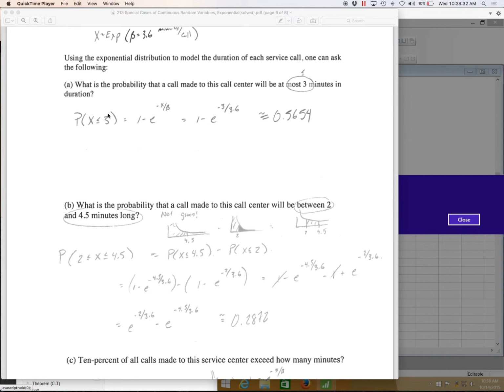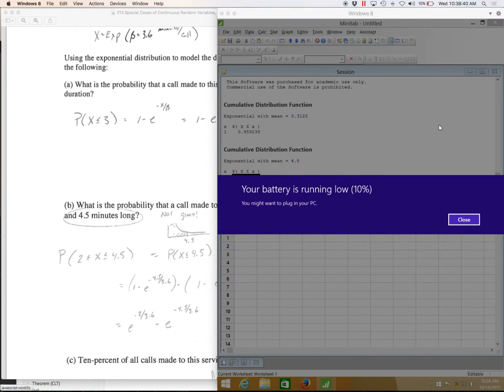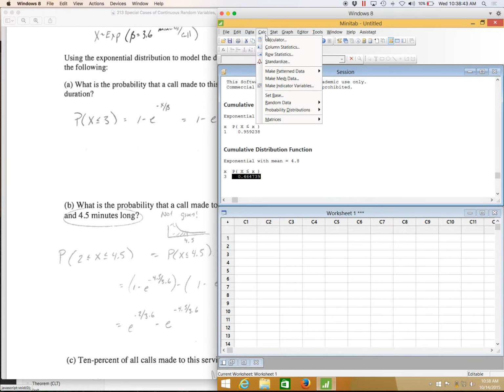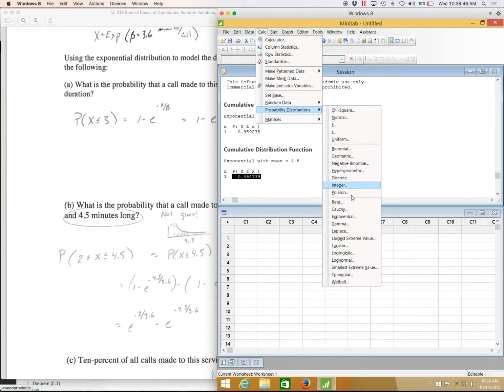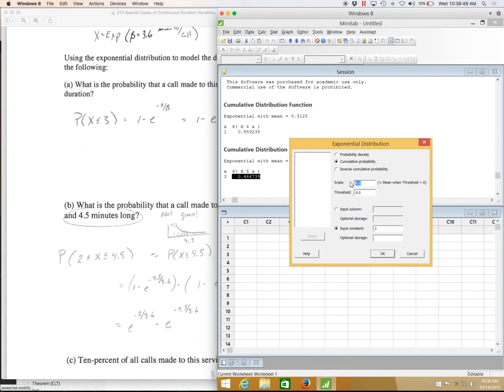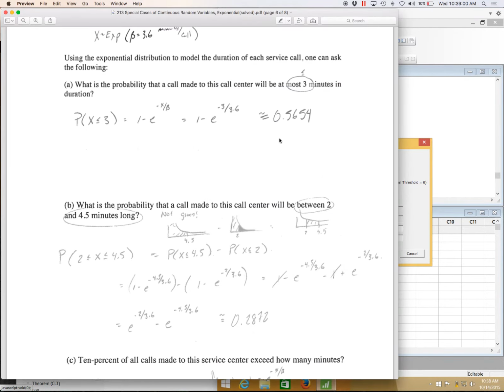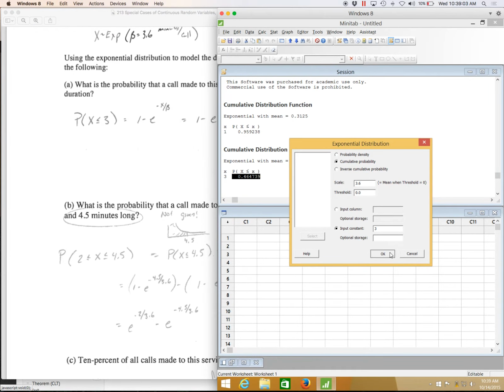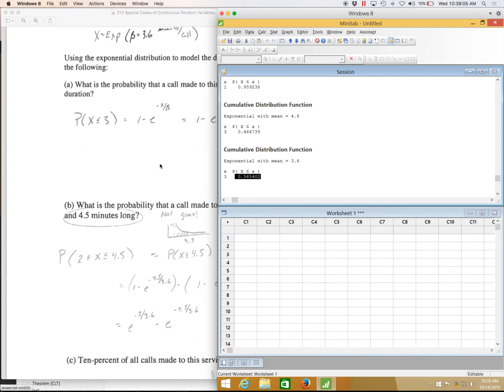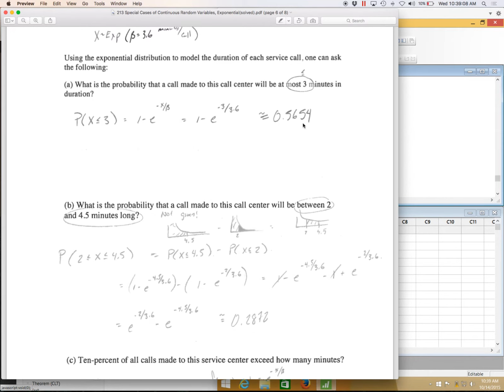You can use your formula. x is this value 3, and beta is the number of minutes per call on average. You could use this formula. You can also use Minitab: go to Calc, Probability Distribution, Exponential. Here I'm saying the average call lasts 3.6 minutes, and I want the probability that a call lasts less than or equal to 3 minutes. Here I get that the chance that a call will last less than 3 minutes is about 56 or 57-ish% of the time.